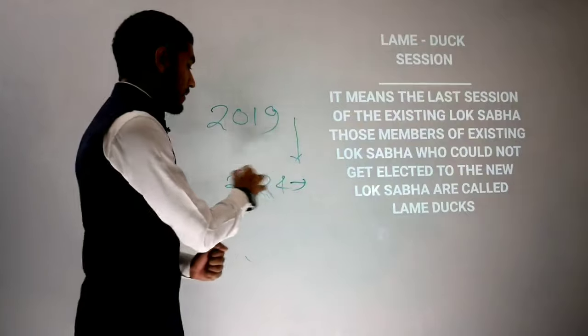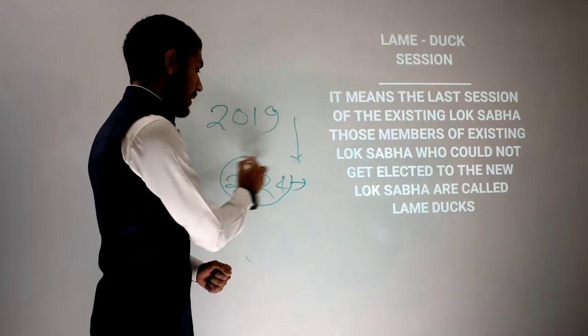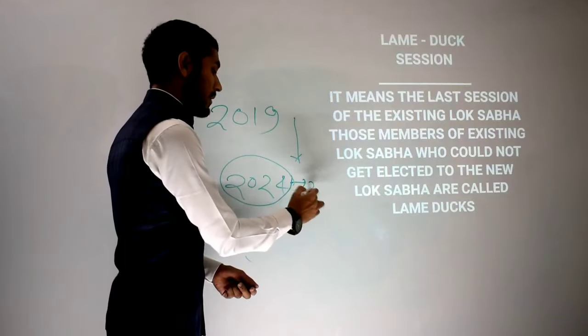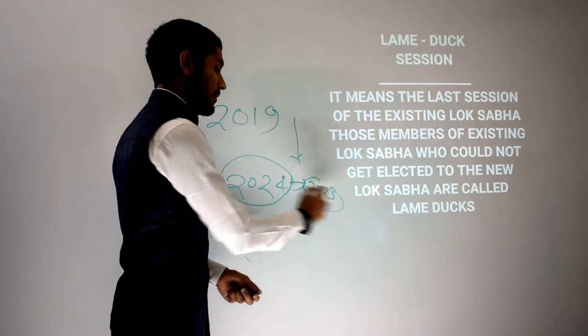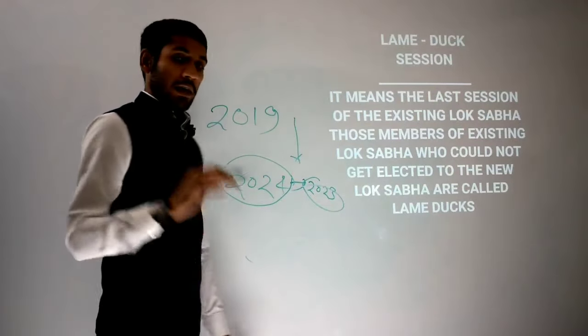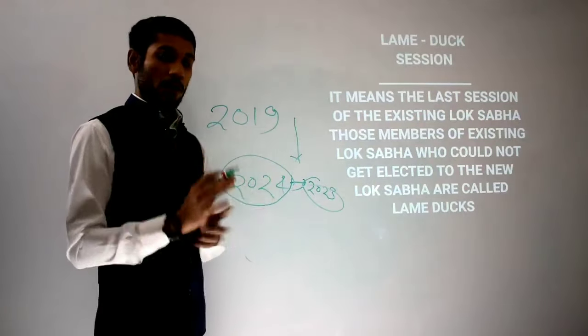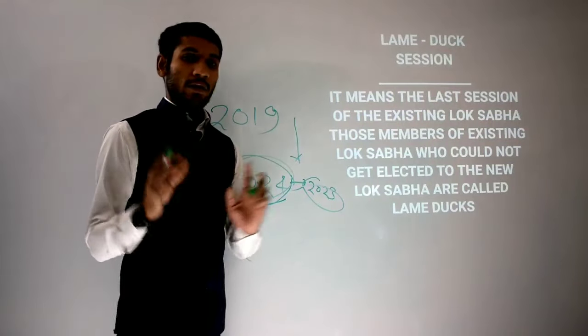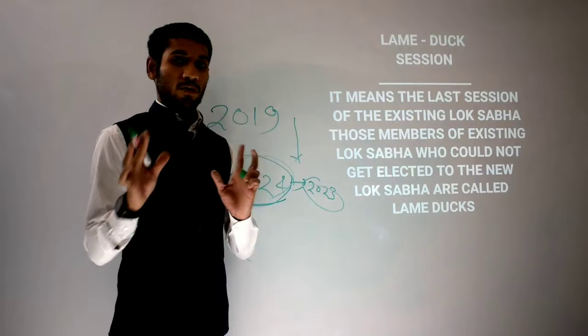Then the last session of this government will either be in the last months of 2023, or it is most possible that it will be in the initial months, January or February of 2024, because the election is held, I think, almost in March and April.